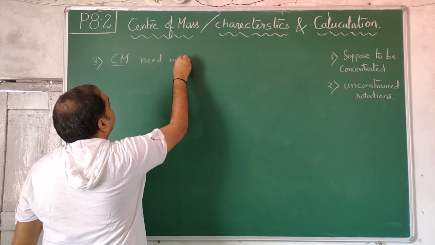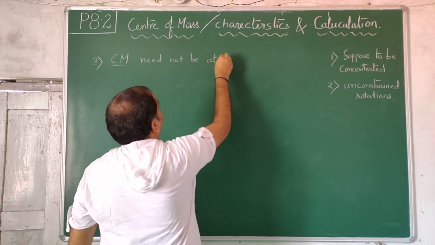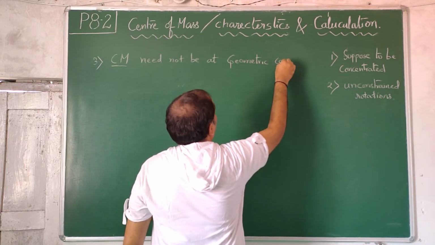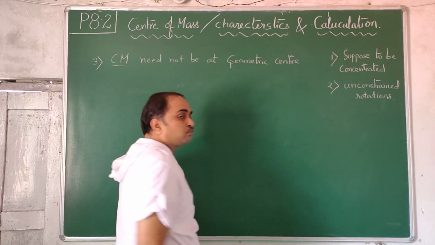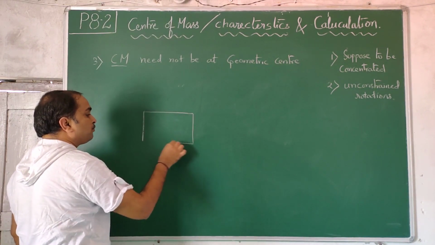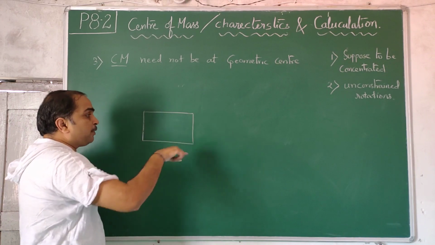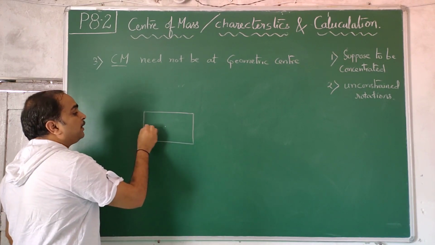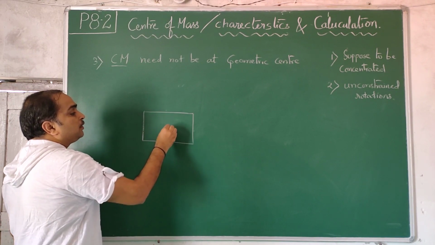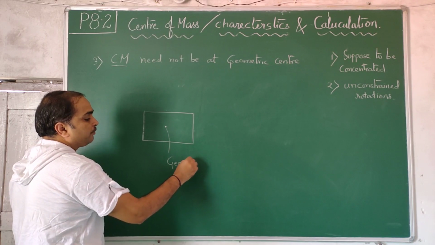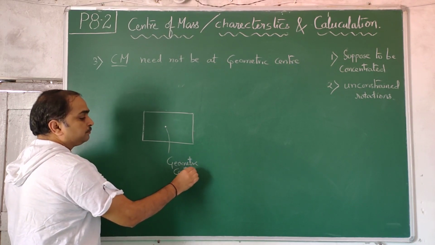need not be at the geometric center. So suppose I have a rectangle. This shape of a figure is called rectangular shape, and that rectangle will have a geometric center, middle of the length and middle of the breadth. So this is called geometric center.